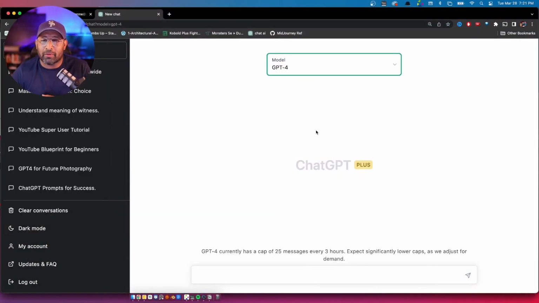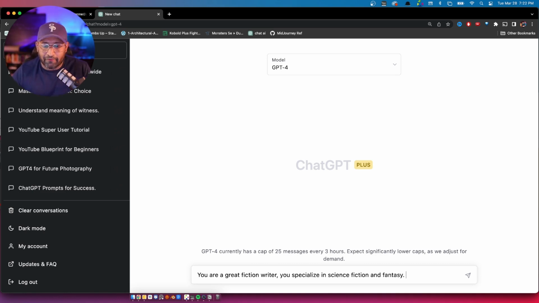I'll probably spend 30 minutes here coming up with some cool ideas. Let's see how far we get on this. So we're going to tell ChatGPT what it's going to be like. This is called a system level prompt. We're telling ChatGPT to act as a person or a profession. So we're going to say, you are a great fiction writer. You specialize in science fiction and fantasy.